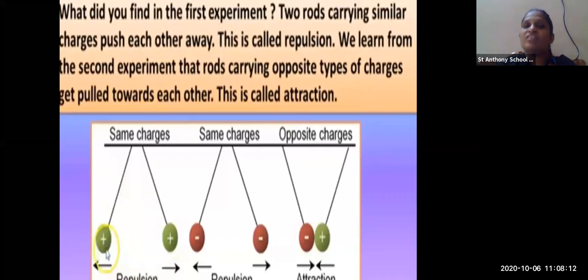As they are having the same charge, that is positive, positive, what will happen? They will repel each other. They will not attract. They will repel each other.